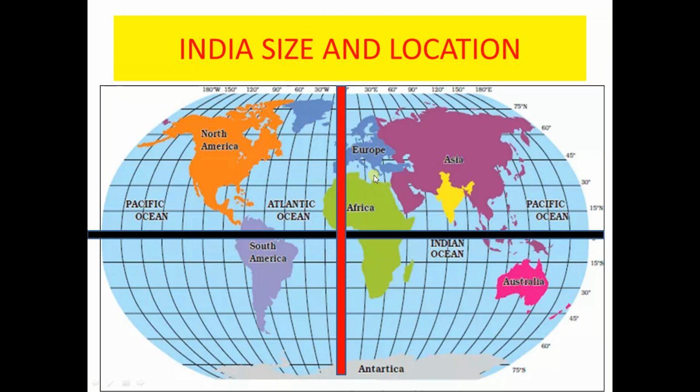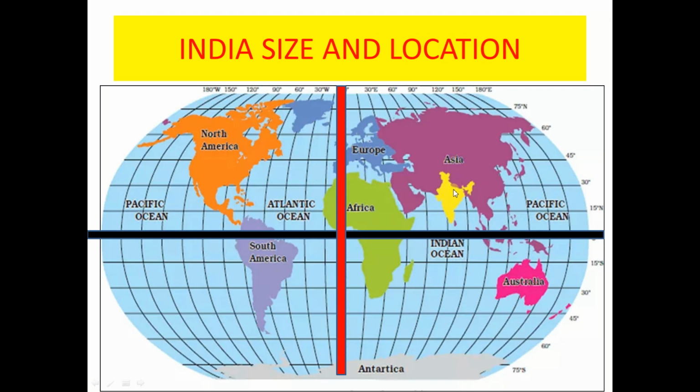So first of all, we will find out the location of India. India lies here, at the northern part of the equator and the eastern part of the prime meridian. So we can say that India lies in the northern hemisphere of the world and in the south of Asia.